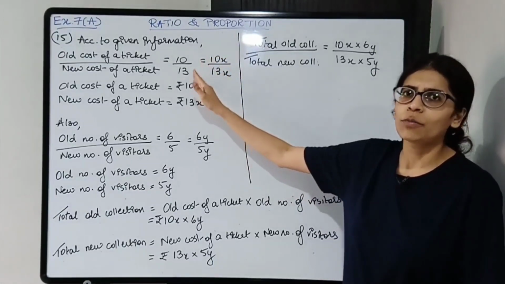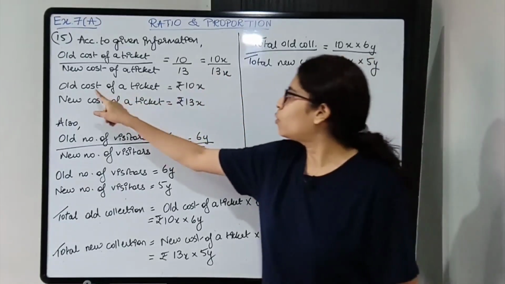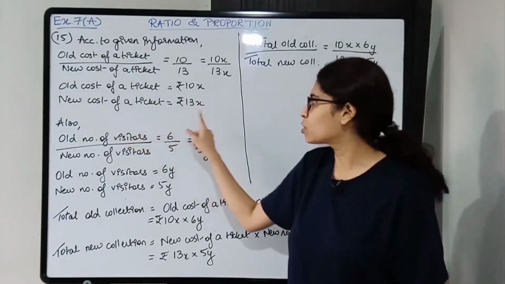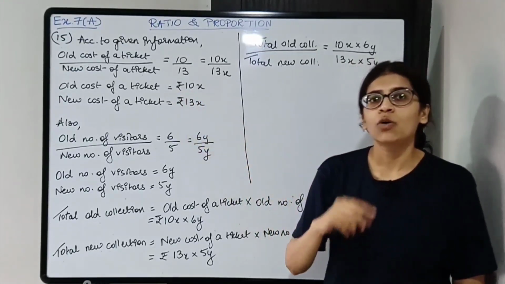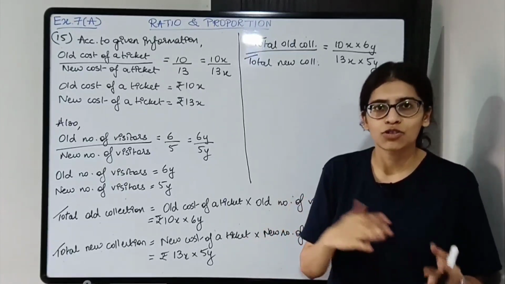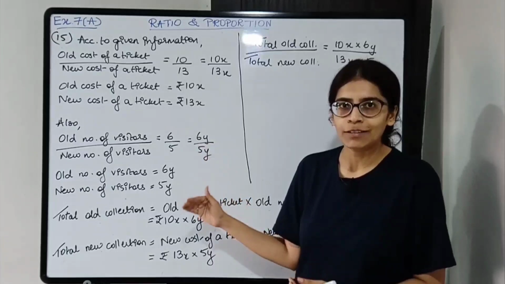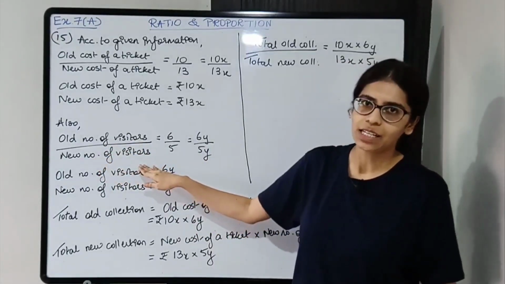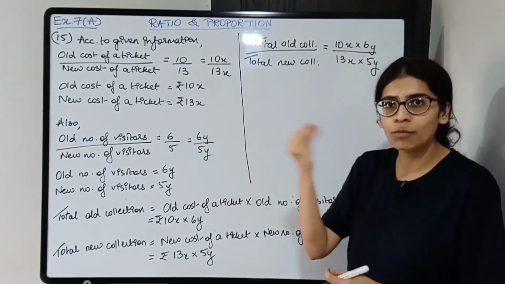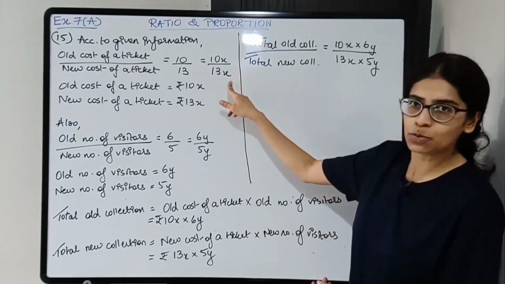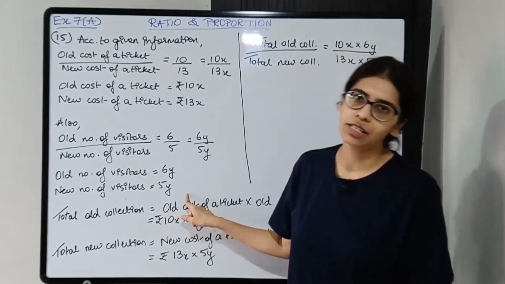Now over here there is some common factor which has been cancelled out, so let it be x. All right, so old cost of ticket is rupees 10x and new cost is rupees 13x. Okay, don't forget this rupee ka symbol. Now another ratio is given, the ratio of the visitors. So visitors ratio has reduced, it is 6:5. So old visitors are more and new visitors are less. Okay, so it will be 6:5, that is 6y upon 5y, again a common factor, and you cannot take same as the previous one. Okay, so old number of visitors is 6y and new number of visitors is 5y.